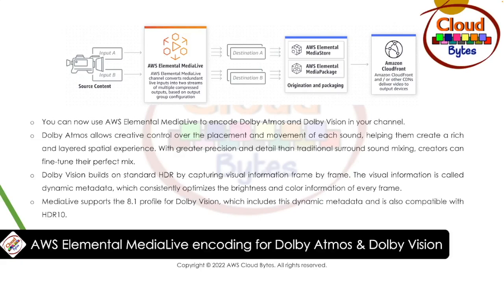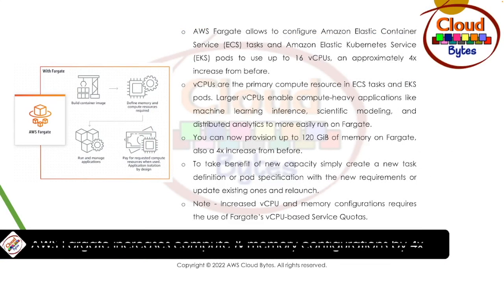Let's move on to the next news. AWS Fargate increases compute and memory resource configuration by 4 times. AWS Fargate allows you to configure Amazon Elastic Container Service (ECS) tasks and Amazon Elastic Kubernetes Service (EKS) pods to use up to 16 virtual CPUs, an approximately 4 times increase from before.